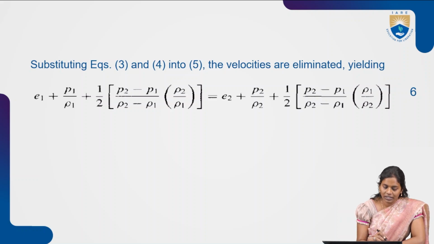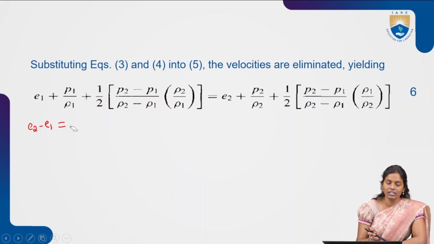So from this expression we are writing E2 minus E1. We have taken E1 to the right hand side, so let's take out all these terms from the right hand side to the left hand side.